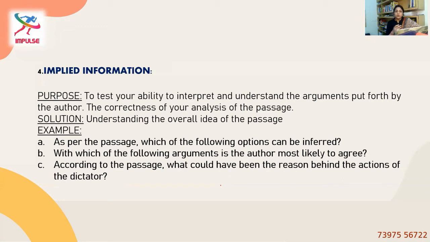Option B, with which of the following arguments is the author most likely to agree? Again, you need to conclude this statement by understanding the whole passage and find the right opinion or the right option that best describes the passage. According to the passage, what could have been the reason behind the actions of the dictator? Again, something that you need to understand and explain through the best option.